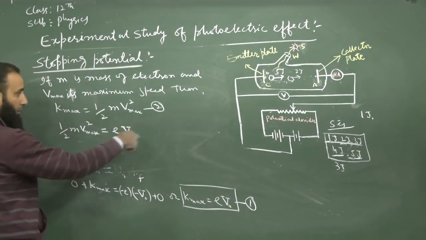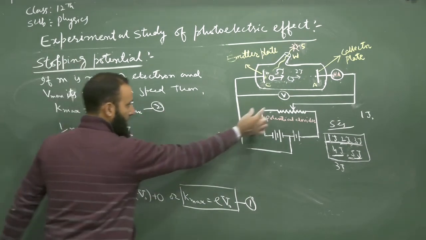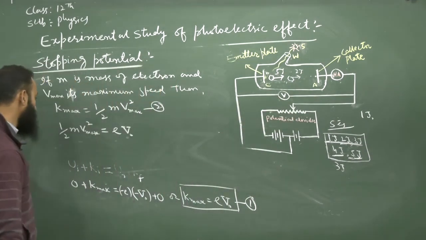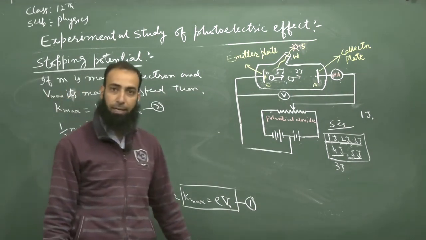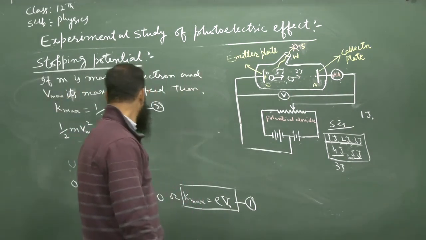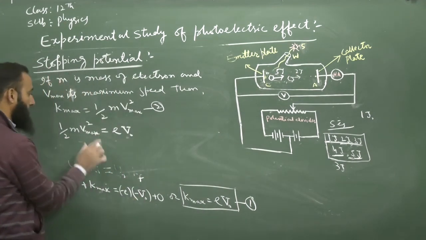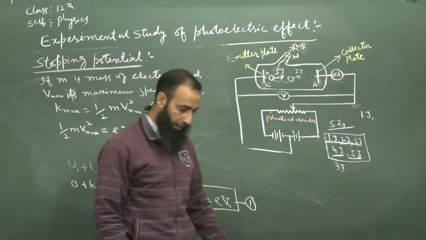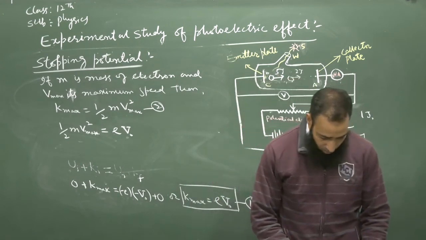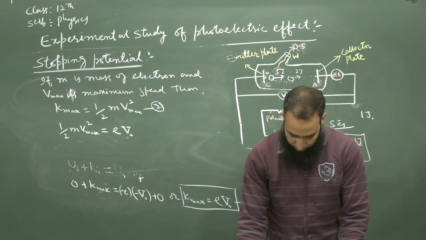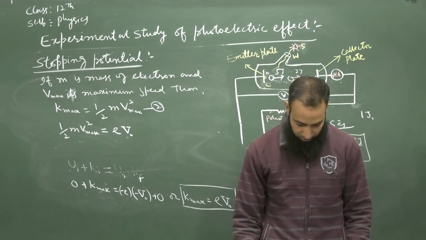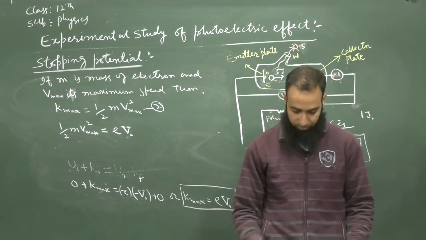If we know the stopping potential from the experiment, because there is a voltmeter by which you can measure this, and you know the mass of the electron, which is 9.1 into 10 raised to minus 31 kg, then you can calculate the maximum speed of the photoelectrons. This is how you can calculate the maximum speed or maximum kinetic energy of these photoelectrons.